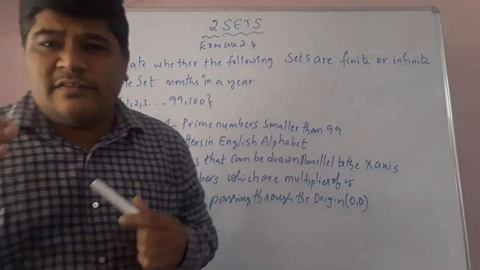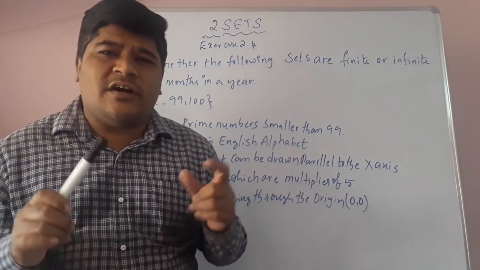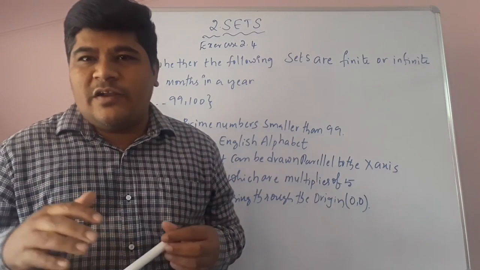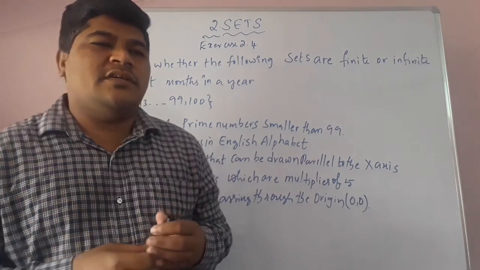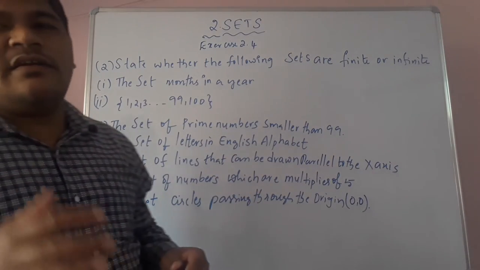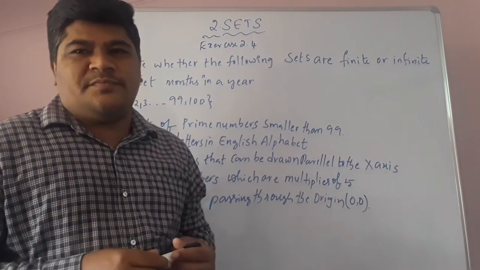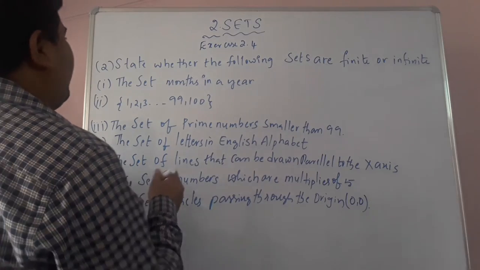If the number of elements in a set is countable, that's called a finite set, and if not countable, that's called an infinite set. There are 12 months in a year, so this is a finite set.